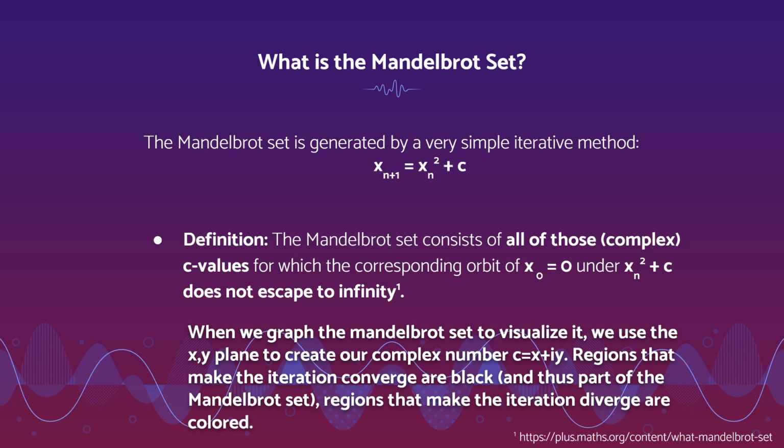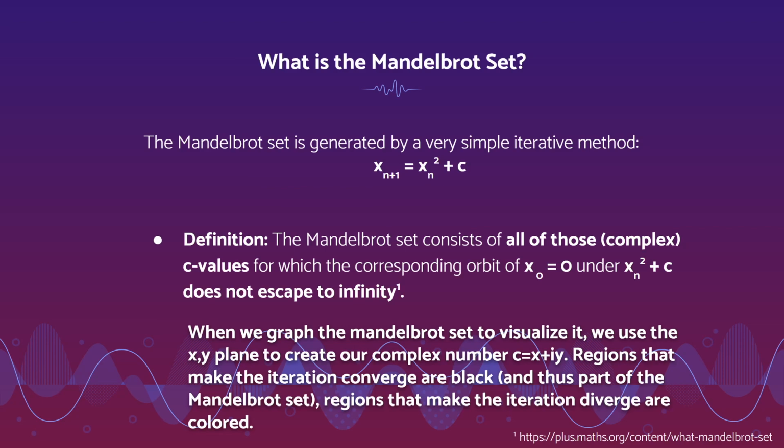So just as an example, I can't promise it'll be correct, let's say we plugged in 1 plus 0.2i for c. If we ran the iteration over and over again, we'd have 0 squared plus 1 plus 0.3i. If we keep doing that and we see that the iterative method never escapes to infinity, it doesn't start going 1,000, 1 million, 1 trillion, then that is inside the Mandelbrot set. We want something that is going to converge.